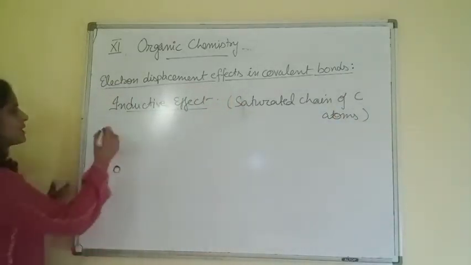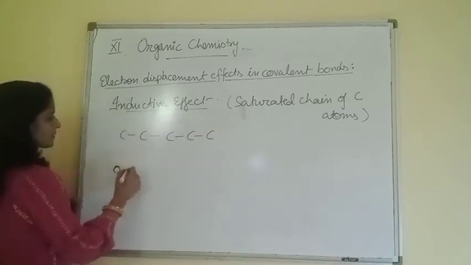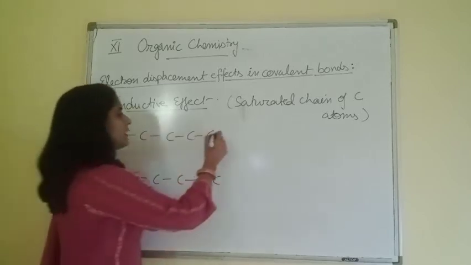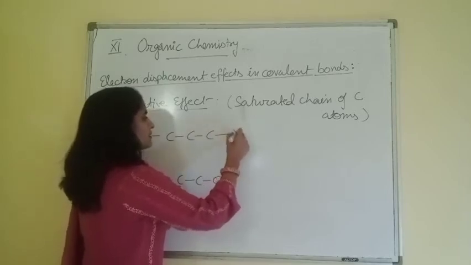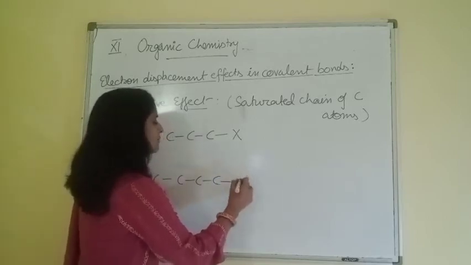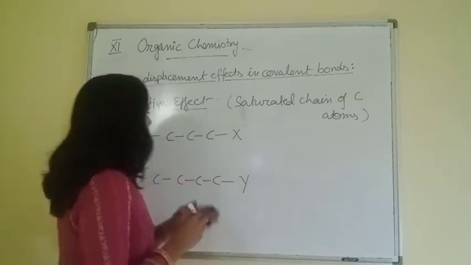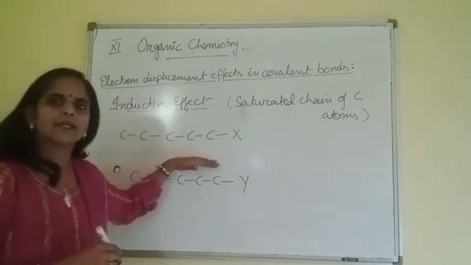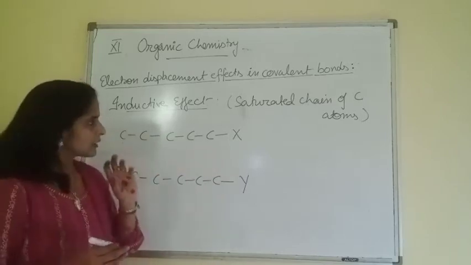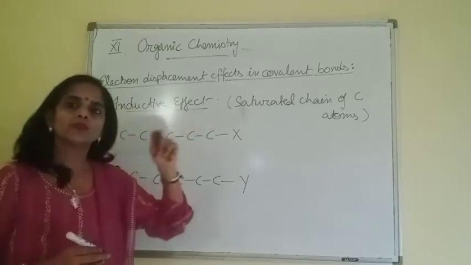Right? Suppose I am taking a few chains, like this is one chain, the chain length can be any, beta, and at the end of this chain group X is present, and here I am taking group Y. These are two general cases I am taking. Now if group X satisfies the valency of carbon by giving hydrogen, beta, because we are not going into this thing, our main interest is how this effect operates. Now we have two types of groups, beta.